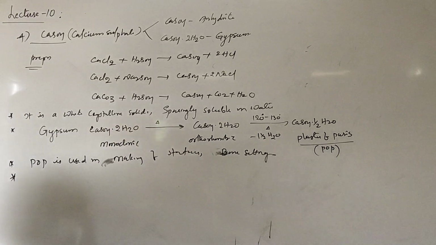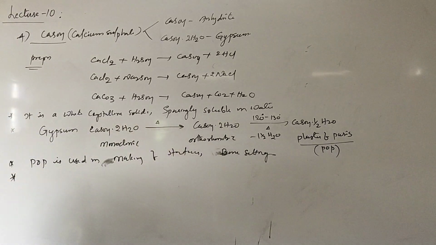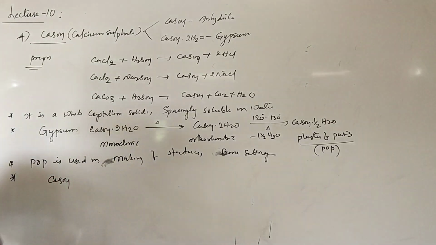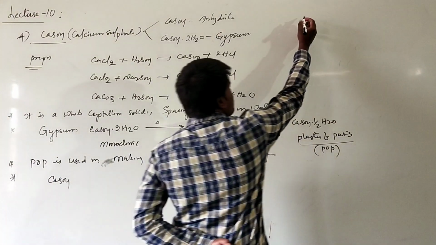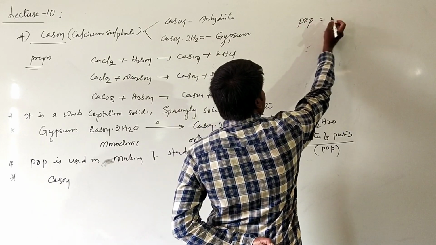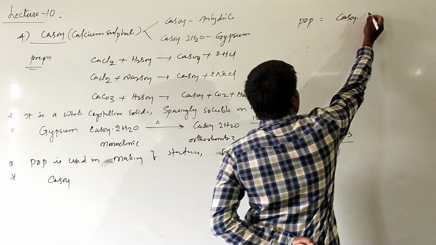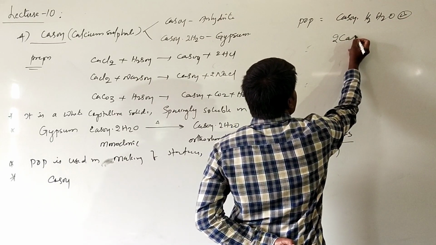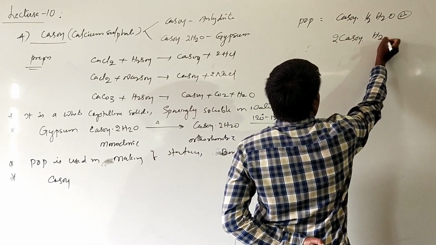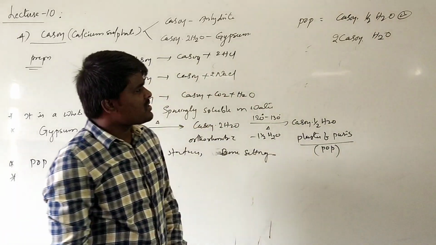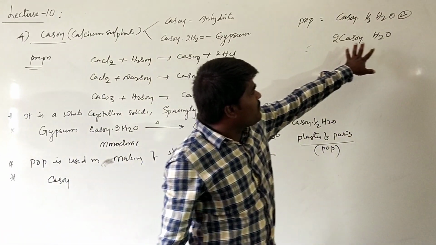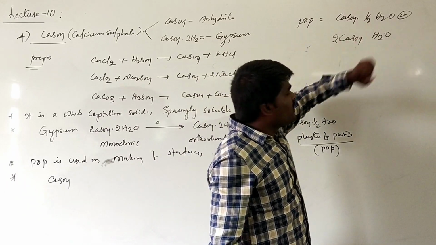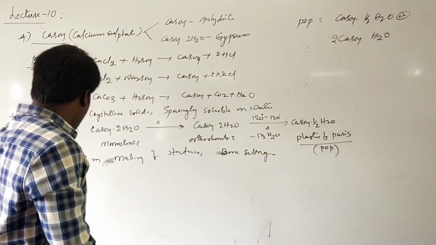What is the chemistry involved in gypsum and plaster of Paris? This plaster of Paris can be represented two ways. The representation of plaster of Paris is very important. It can be represented as CaSO4 half H2O, or it may also be represented as 2CaSO4.H2O. Both the representations are right. If you take 2 moles of calcium sulfate, you get 1 mole of water. If 1 mole of calcium sulfate is there, it will be half mole of water.